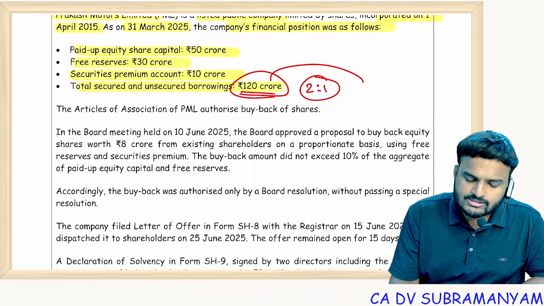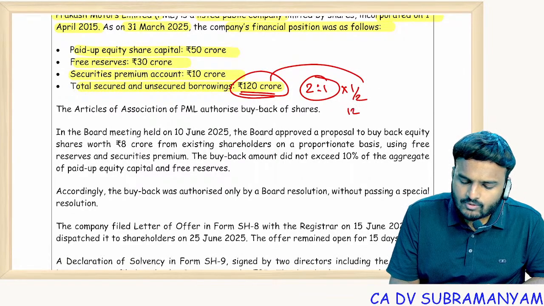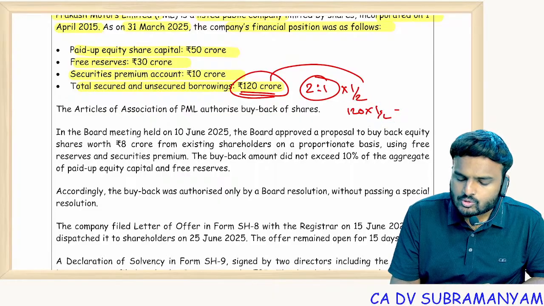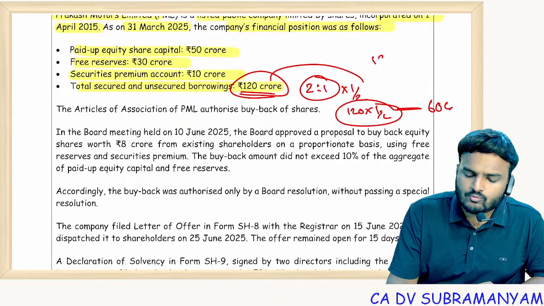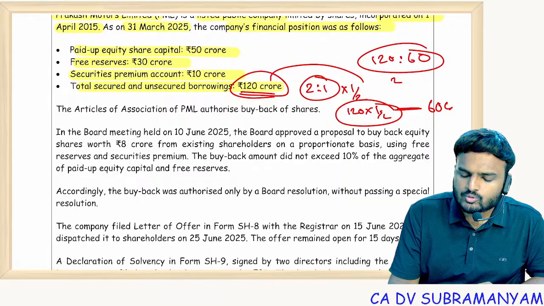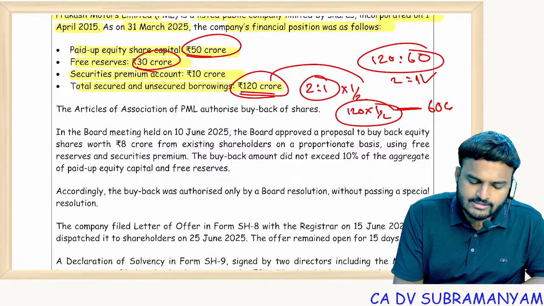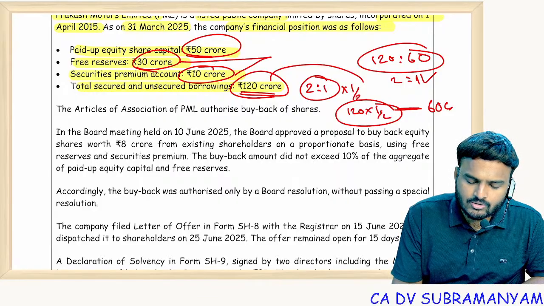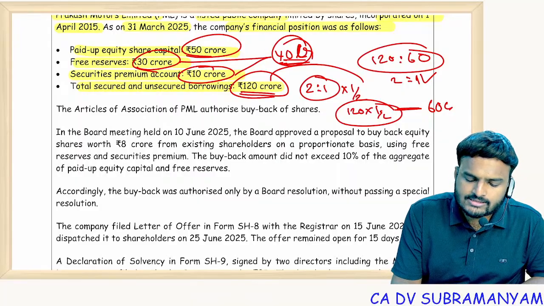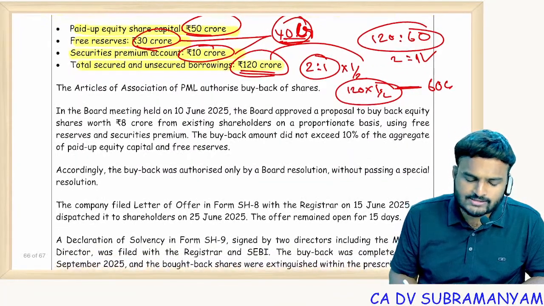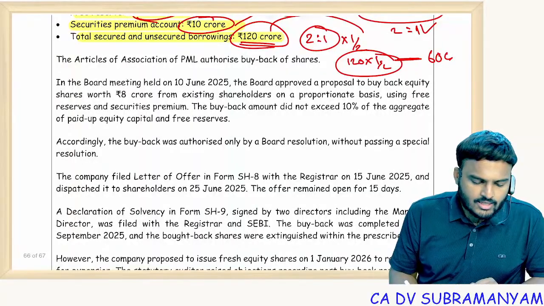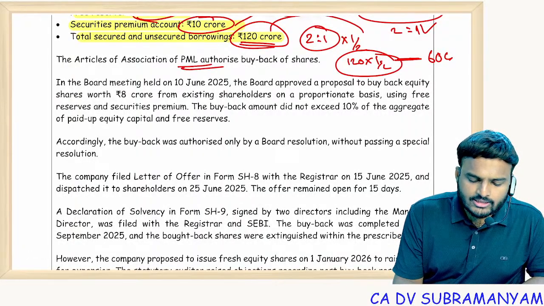120 debt means equity money should be 120 into 1 by 2. So equity base should be 60 crores. So 120 is to 60, then 2 is to 1 ratio can be satisfied. Okay. Paid up share capital 50, free reserves 30, securities premium 10. So sources available for buyback is 40 crores. Sources available for buyback is 40 crores.